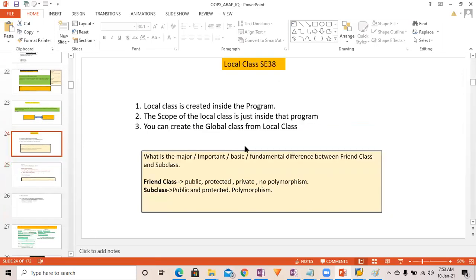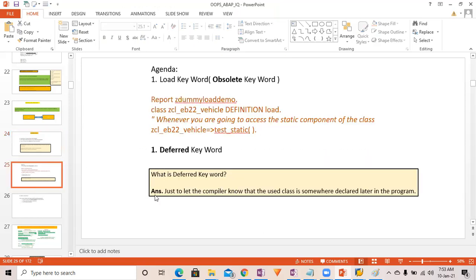So here we have the local class, right? Here we have seen some difference between friend class and subclass. A friend class will be able to access public, protected, and private, and no polymorphism can be achieved with the help of a friend class. Whereas on the other hand, a subclass can access the public and protected only, not private, and with the help of a subclass, we can achieve polymorphism.